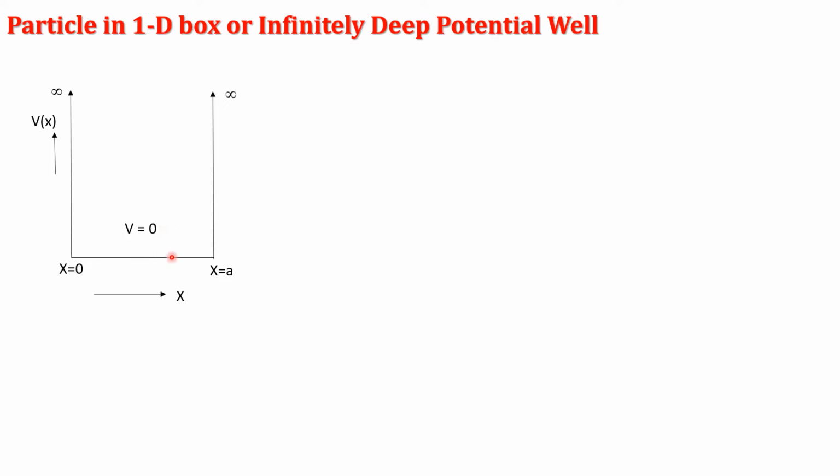The mathematical representation of such a one-dimensional box is V of x equal to 0 for 0 less than x less than a, and otherwise its potential is infinity, for x less than or equal to 0 and x greater than or equal to a. As the particle is moving between the two walls, it is independent of time, and hence we use the Schrodinger steady state wave equation.